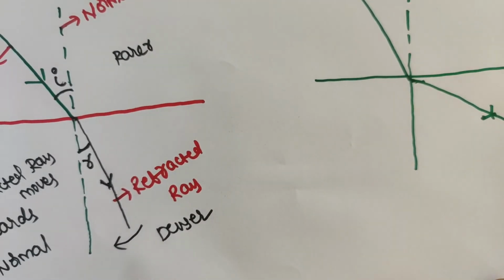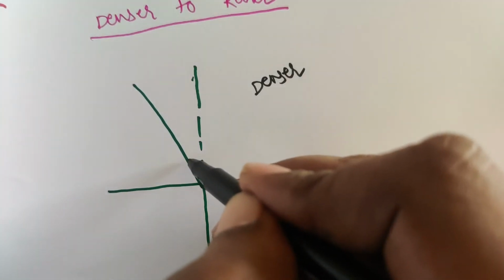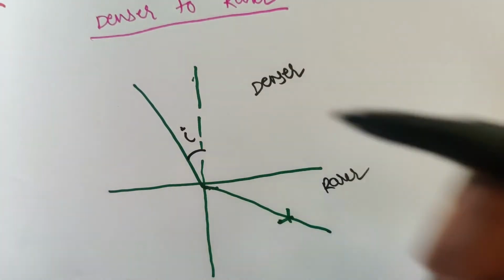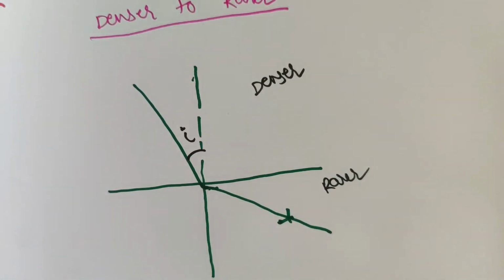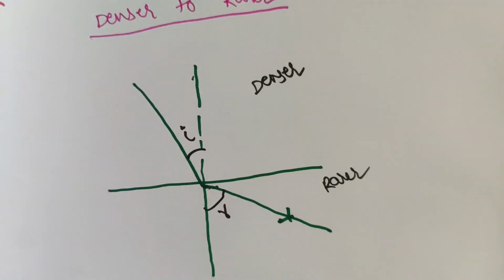If you observe, when the light ray is traveling from denser to rarer, this is the angle of incidence and this is the angle of refraction.